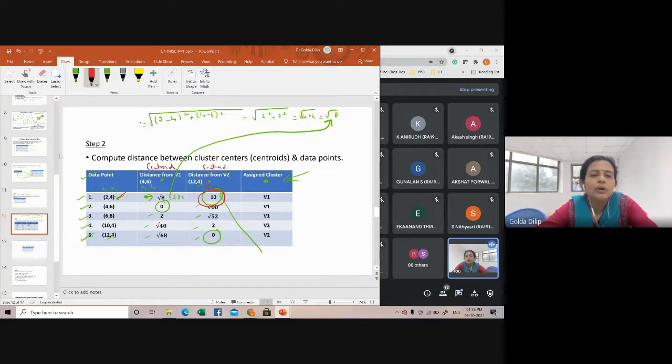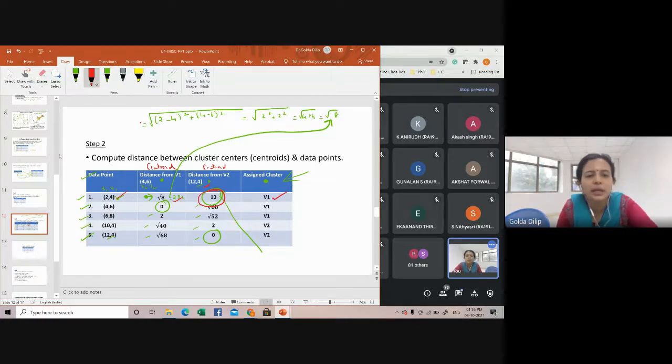So the minimum distance is 2.82 or square root of 8. So this particular centroid, that is centroid V1, will be assigned to data point 2, 4. That's how you are getting V1 here.